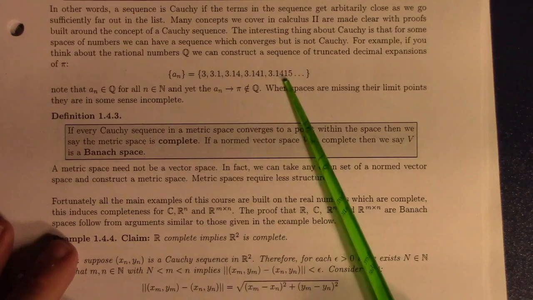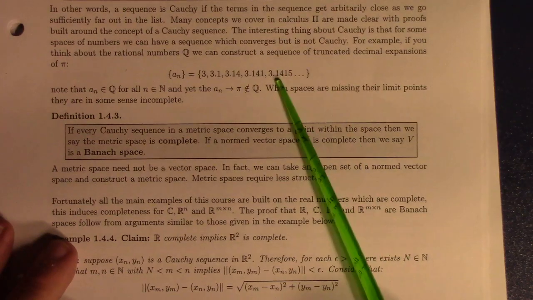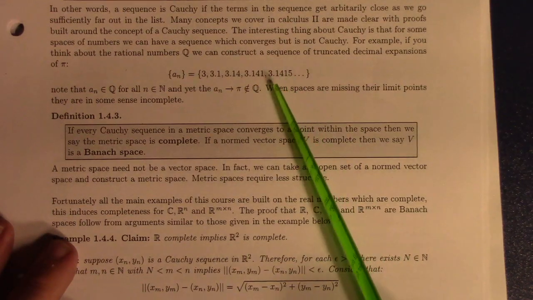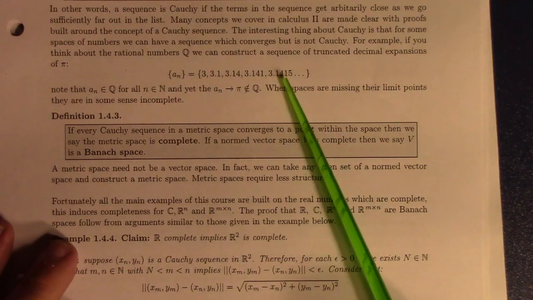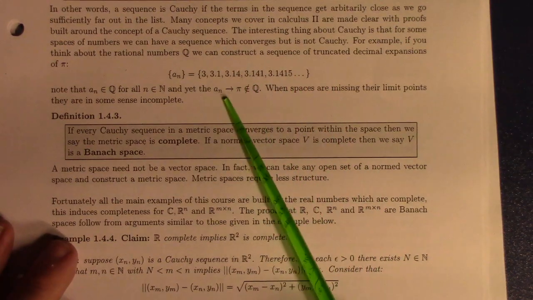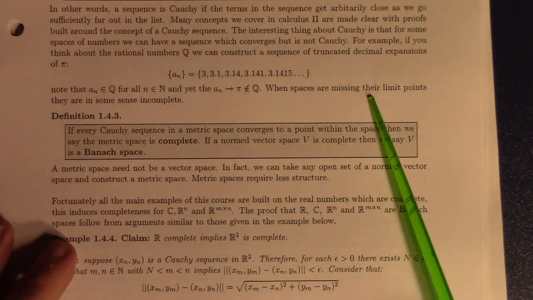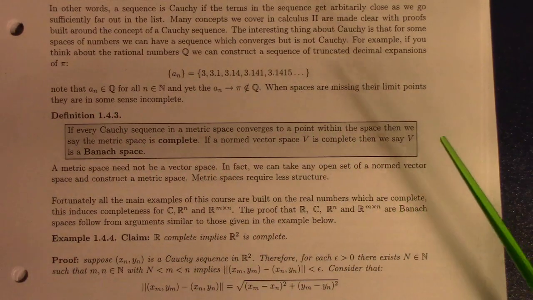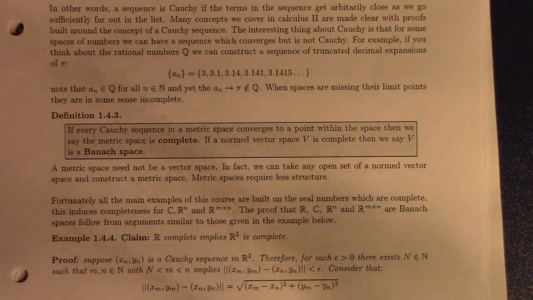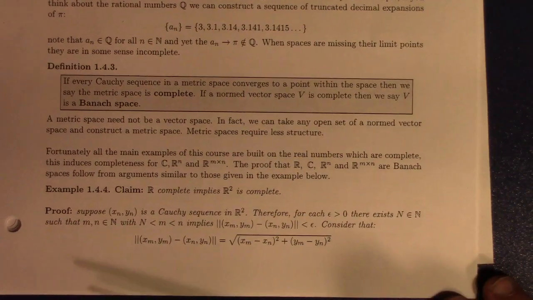you can prove that this is a Cauchy sequence of rational numbers because the difference between truncated decimals, if you go far enough out, you can make it as small as you like. So this is a sequence which is Cauchy, and yet is not convergent in the context of rational numbers. So when spaces are missing their limit points for some Cauchy sequence, there's in some sense an incompleteness, right? You guys maybe know that rational numbers are incomplete. They're missing the irrational numbers, right?